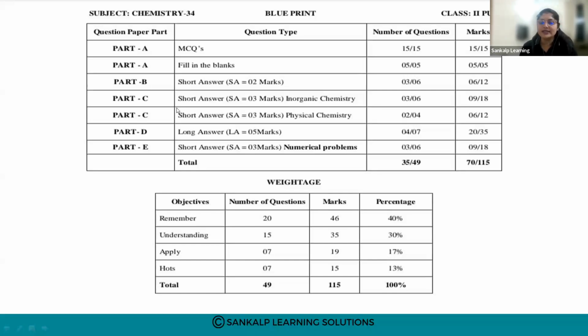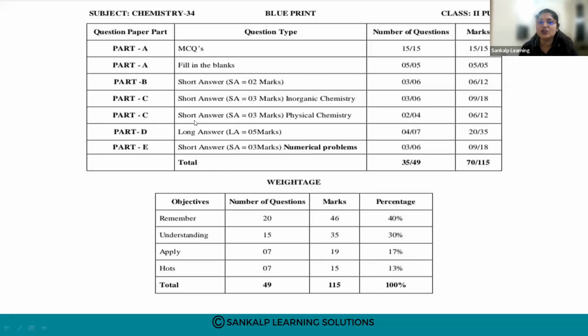Next, part C is exclusively from inorganic chemistry. There are some chapters which are exclusively from inorganic chemistry, and from those sections only the questions will be asked, for 3 marks. The number of questions asked will be 6. Out of 6, you have to answer 3, so the total marks will be 9. There will be 3 more options, so from the 6, you have to select any 3.